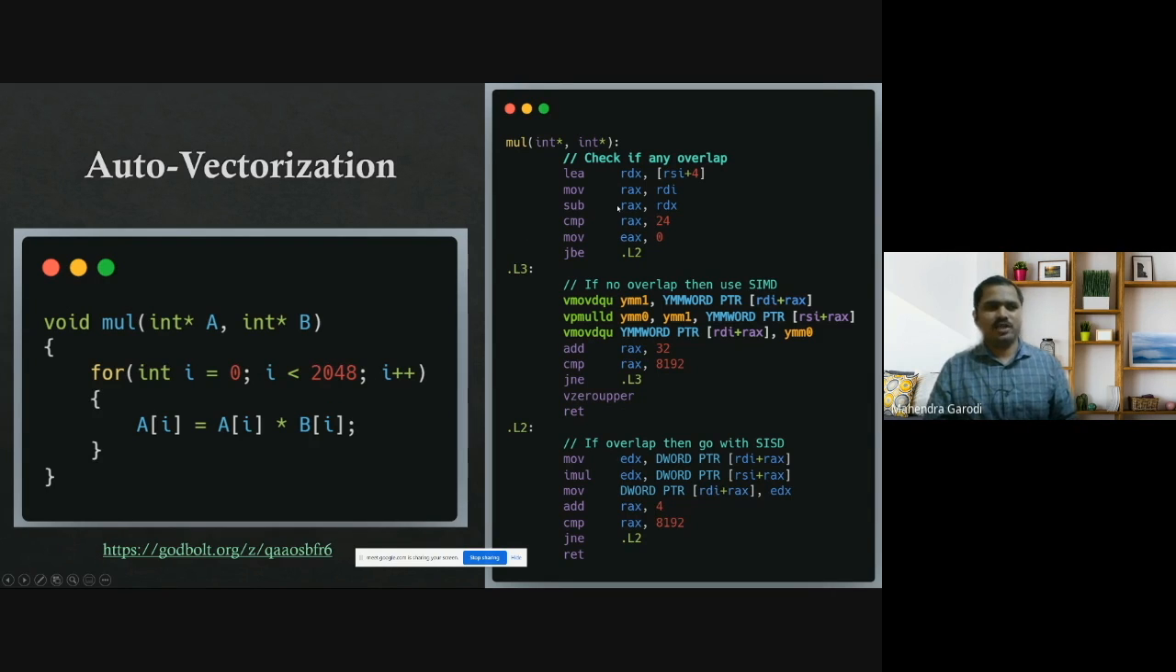If it doesn't find any overlap, then it tries to use the instructions which are available. And here this is another example where 32 byte was used to do the vectorization. So the vector length was 32 bytes. And if it finds overlap, then it just goes with the normal SISD. SISD means our scalar model. So this is how the loop will get generated. Again, this example is available on Godbolt.